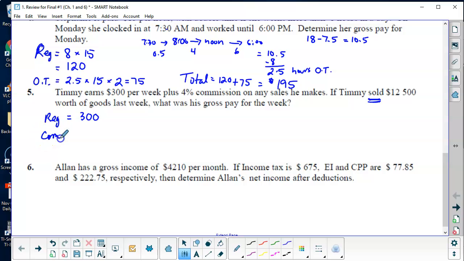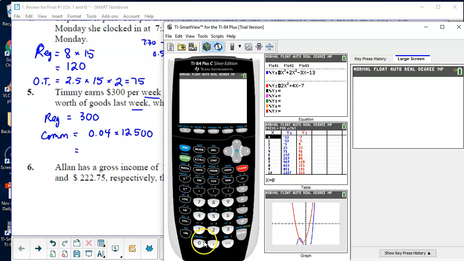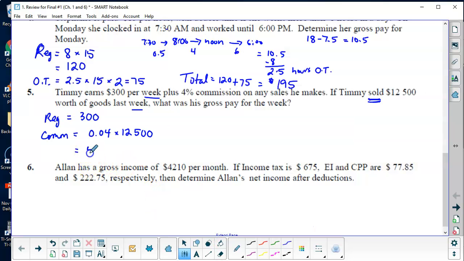Then commission is 4%, 0.04, times his sales for the week. Okay, and you just want to make sure it's for the same time period. So that was for the week, that's for the week. So then you get out your calculator, 0.04 times 12,500 is $500. So total is 300 plus 500, which is $800. Okay.